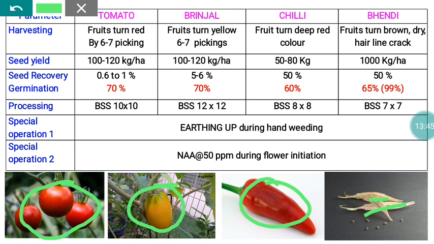We have to bring about the conversion of the crop from the vegetative to the flowering stage. Similarly, we have to apply NAA, naphthalene acetic acid, at the rate of 50 ppm during flower initiation. By that way only we can prevent flower dropping, and we can maximize the conversion of flowers into fruits.